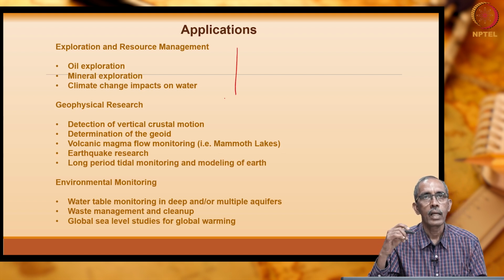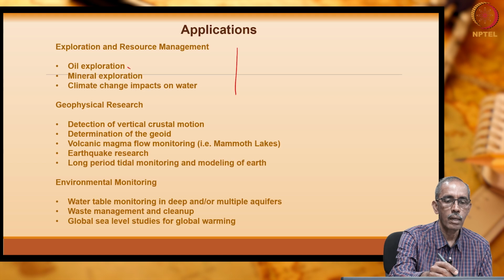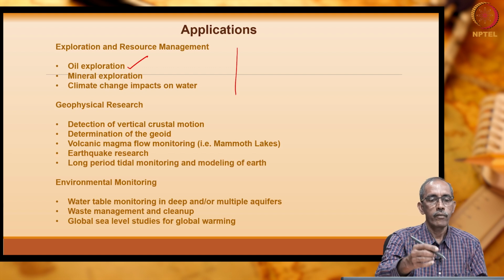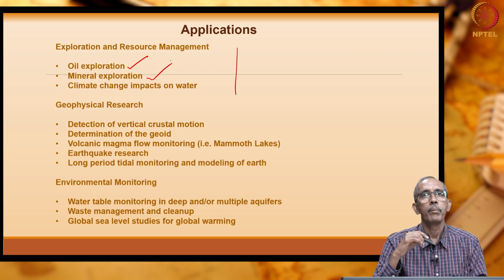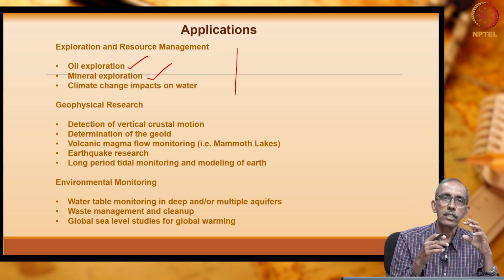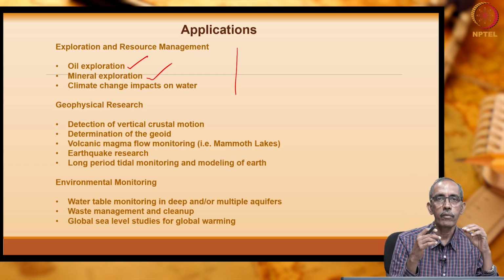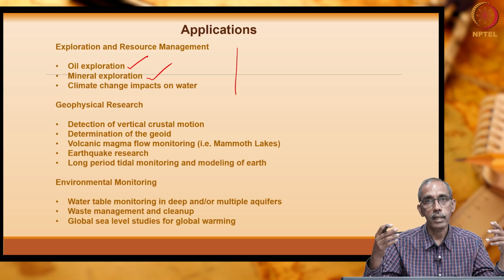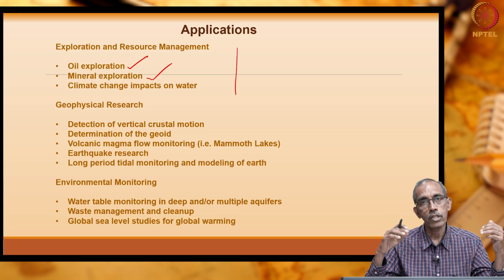In fact, we never commence oil exploration without doing a gravity survey. So, gravity survey is almost indispensable for oil exploration, that is hydrocarbon exploration, and it is very much used in mineral exploration too, especially when the density contrast between the mineral which we are searching for and the ambient formation is higher, both on the positive as well as the negative side.